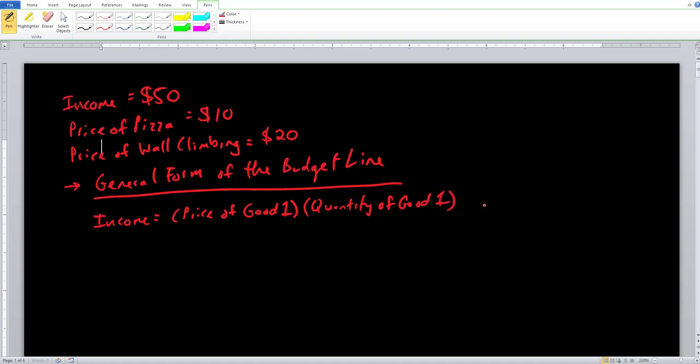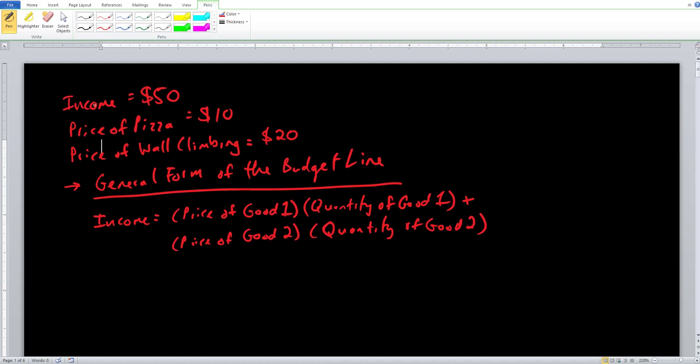And then, of course, you're going to add in the price of good 2 multiplied by the quantity of good 2. So here, price of good 2 multiplied by the quantity, how much you buy of good 2. Quantity of good 2. So essentially here, this is going to give us the general form of the budget line and tells us that we have to spend all of our income on good 1 and all of our income on good 2. So both of these in combination with one another.